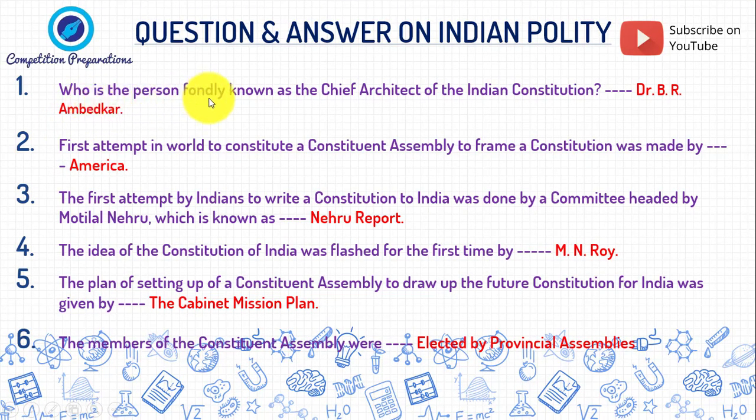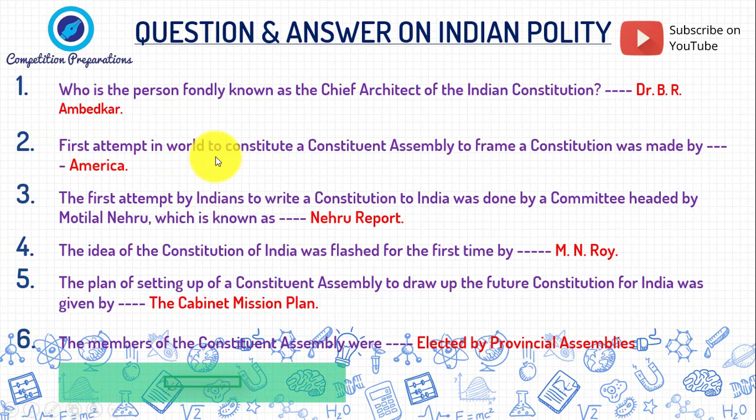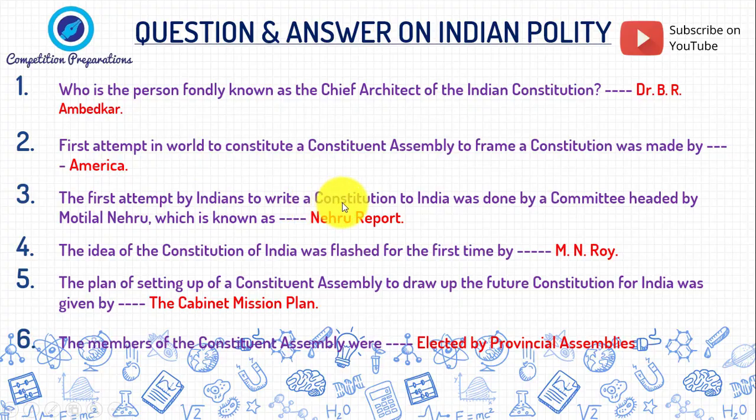First question is, who is the person fondly known as the chief architect of Indian Constitution? Dr. B.R. Ambedkar. Second question is, the first attempt to constitute a constituent assembly to frame a constitution was made by America. The first attempt by India to write a constitution was done by a committee headed by Motilal Nehru, which is known as the Nehru Report.